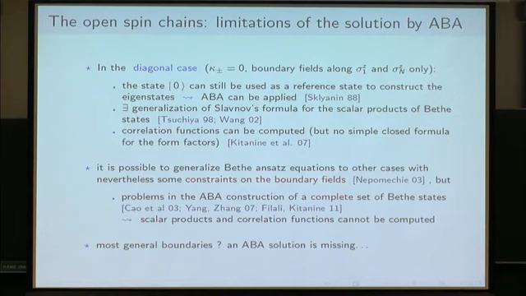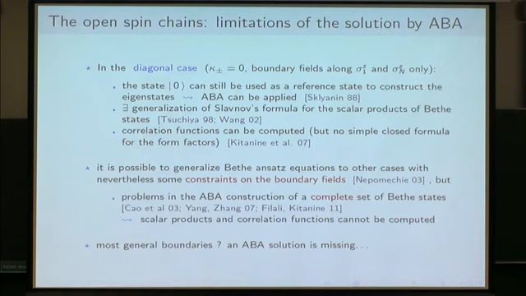However, unfortunately, we don't have, for the moment, any formula as simple as the one we had for the form factor in the periodic chain. This is mainly due to the fact that for this open chain, we don't have so nice a reconstruction formula for the local operators in terms of the elements of the boundary monodromy matrix as we had in the periodic case. Nevertheless, we can compute something and obtain some representation for correlation functions.